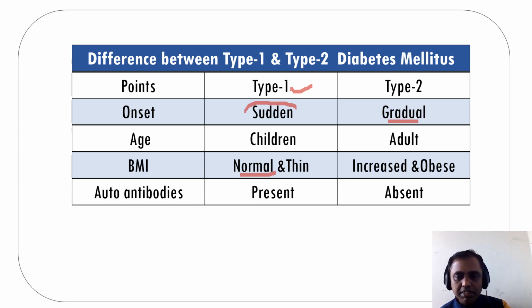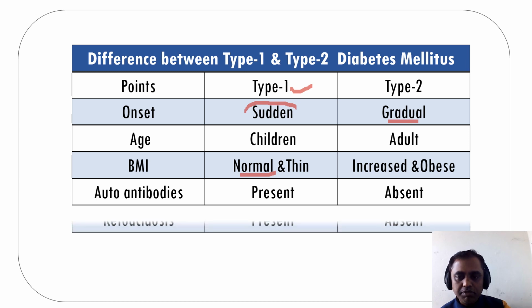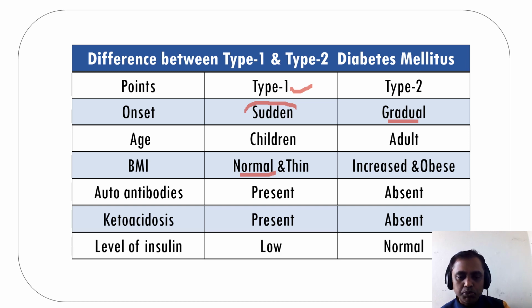Autoantibodies are present in case of type 1, whereas they are absent in case of type 2. Ketoacidosis is present in case of type 1, whereas it is absent in case of type 2. And the last one, the level of insulin is very low in case of type 1, and the level of insulin will be normal in case of type 2. So this is the simple difference between type 1 and type 2. Let us study in detail.